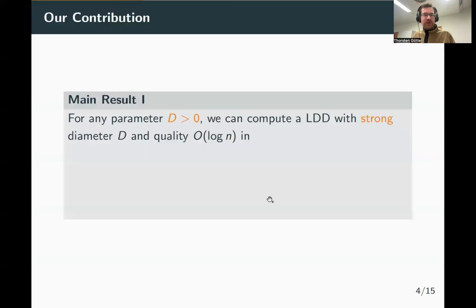For a general graph, we show that for any parameter D, we can compute a low diameter decomposition with a strong diameter D and a quality, so a value of alpha, of O of log n. That means for every possible value of D, we can basically produce the best possible low diameter decomposition.